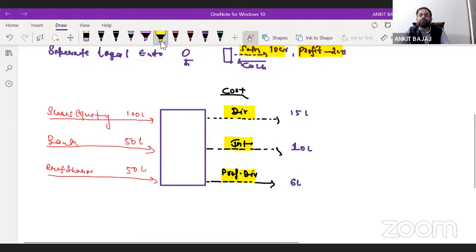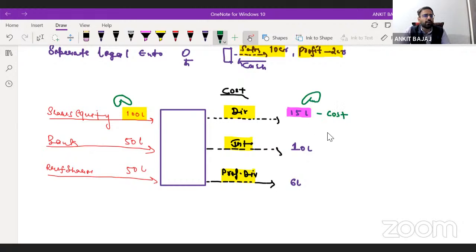Now, you have raised 100 lakh rupees from equity shareholders, and for this 100 lakh rupees you are paying a dividend of 15 lakh rupees. So you are bearing a cost of 15 lakh, and this is going to be the cost of equity shares, right?